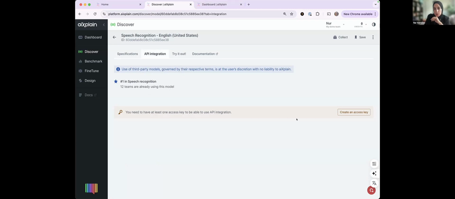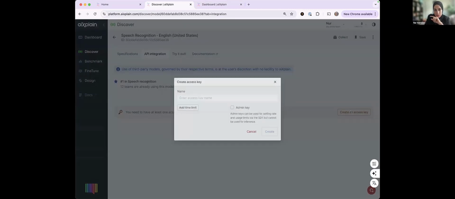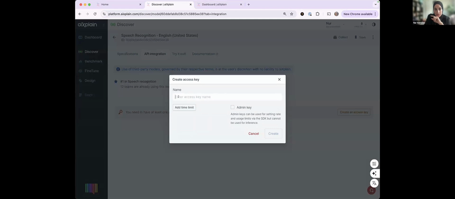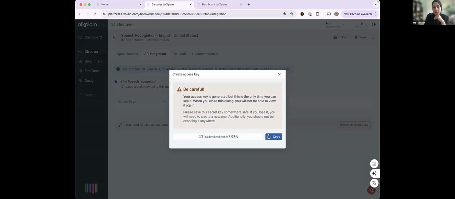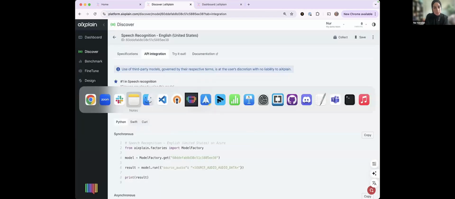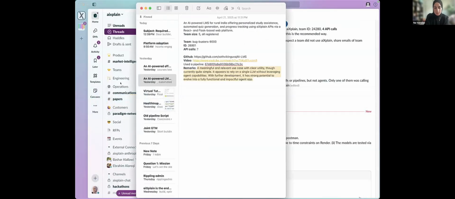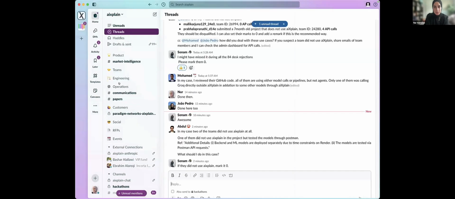But to get the API, you need at least to have one API key. So let's create the API key together. I'm going to call it my first key. And just create that. I'm going to copy it and save it somewhere secure because this is the last time I will be able to see it. So let me put it on the side so I can refer to it later.